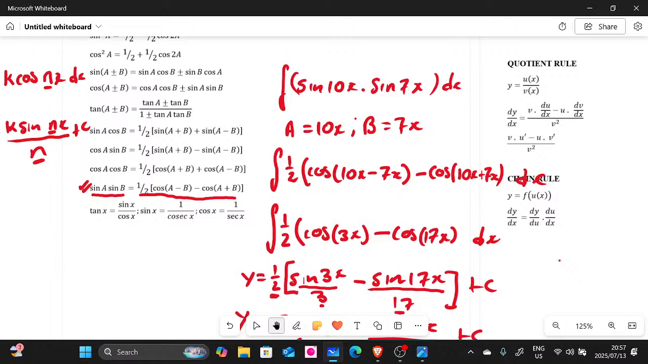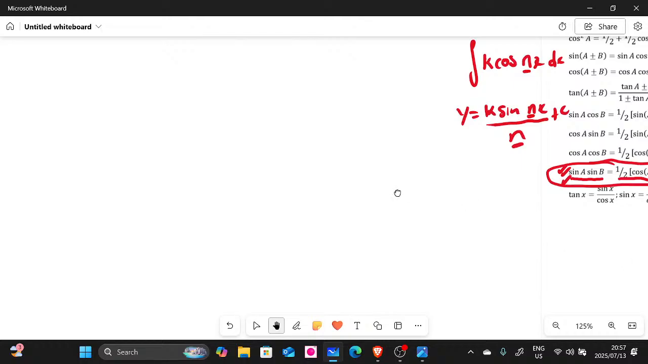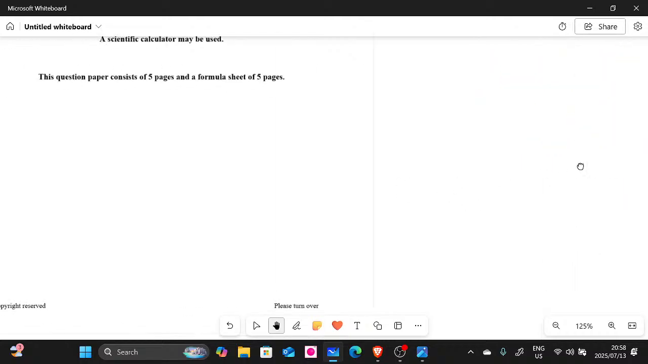Then we have to use the equation here, the formula here. So you need to go to your formula sheet and use this formula here, right? So we are done with this one, guys. I will have to go and check the other question. So let's check the other question, right?